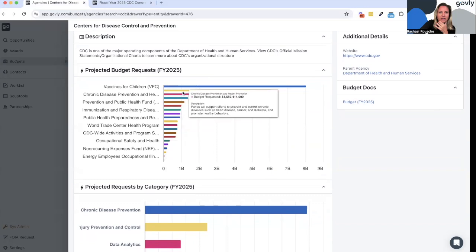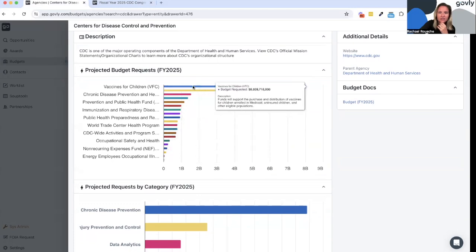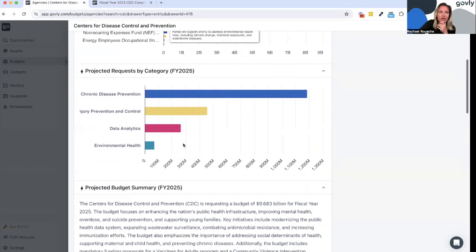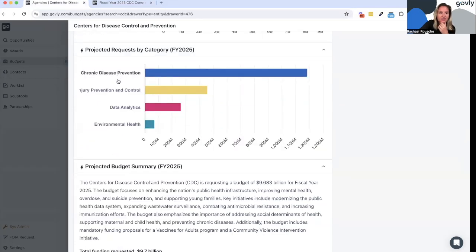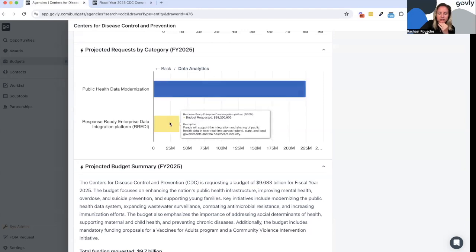So we give it to you here in a kind of visual representation, the different initiatives that are covered in the request with the various amounts. So, starting with vaccines for children at 8 million. We also break things out by category. So we have disease prevention, data analytics, environmental health. And if you click on any of these, you can dive a little bit deeper. So data analytics is split into public health data modernization and the response ready enterprise data platform. You can hover over those to get some descriptions for what those initiatives are.